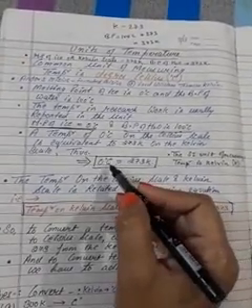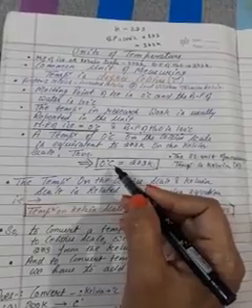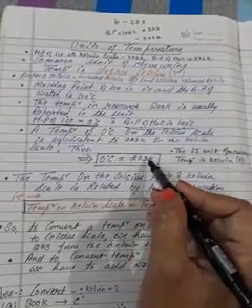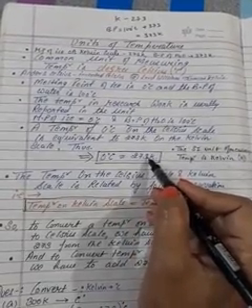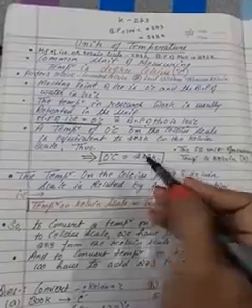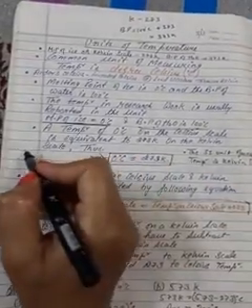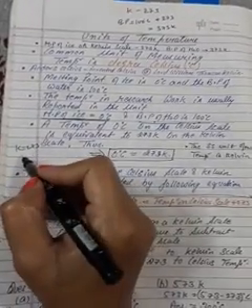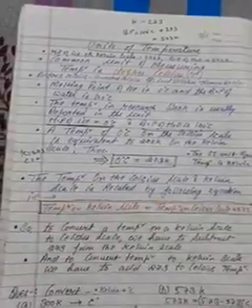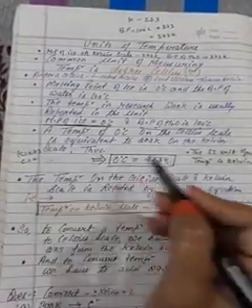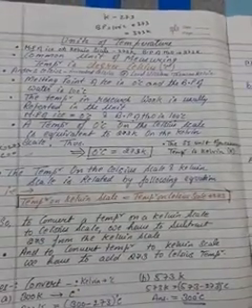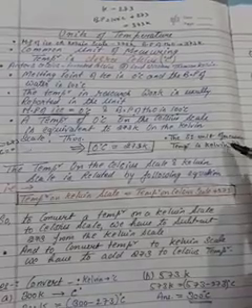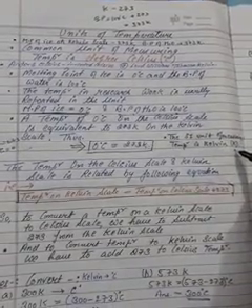If there is 0 degree Celsius, it is changed into Kelvin and it is formed as 273 Kelvin. Why is it so? See, in Kelvin the temperature is 273 and in Celsius it is 0 degree. If we add both, it will form 273 only. Okay, so the SI unit of temperature is Kelvin.